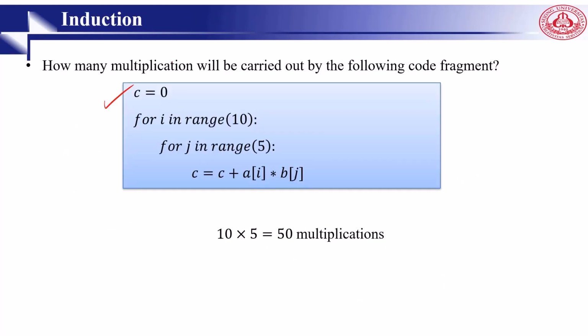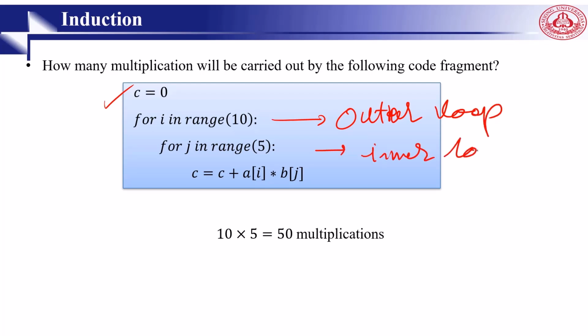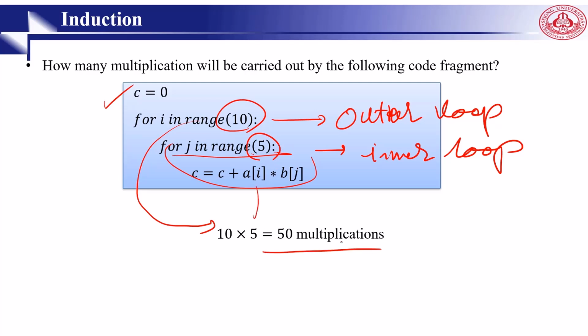How many multiplications will be carried out by this pseudocode? So if we say c is 0, then we have two loops here. We call this one the outer loop, and we call this one the inner loop. As you can see, the range is 10, the range is 5. The first one is executed 10 times, and for each of those 10 times, this one is executed 5 times. So we can say 50 times.